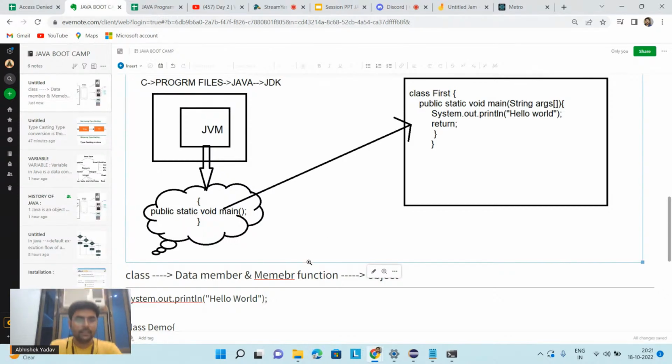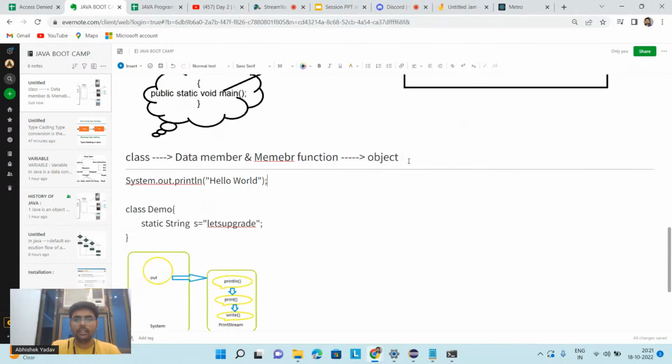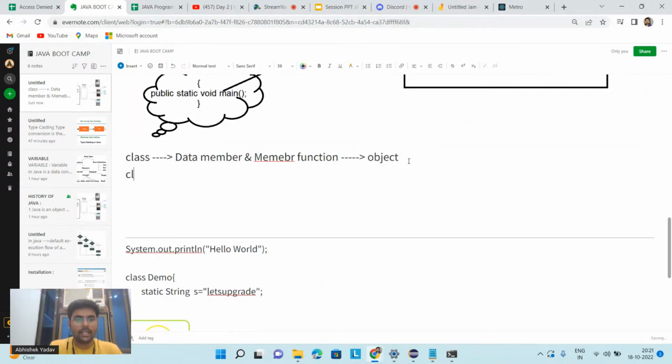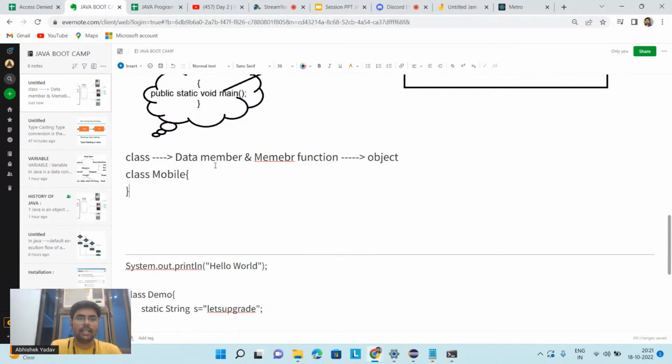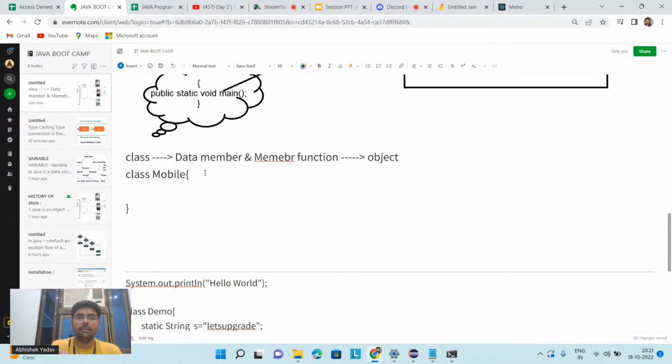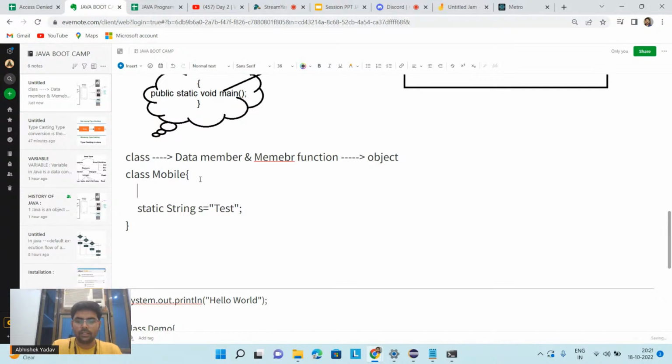Everyone is clear? So let's take one example here. I have a class Mobile. Inside this class, let's suppose I have one static data member, that is a static property: static String s is equal to, let's suppose, "test". This is my class, and this is my data member or property.